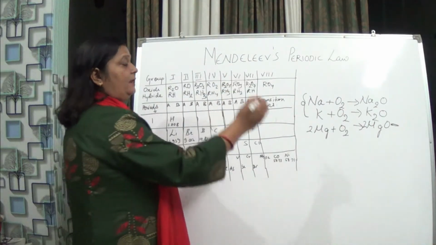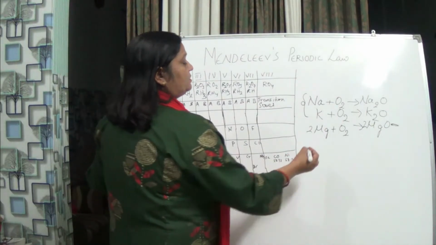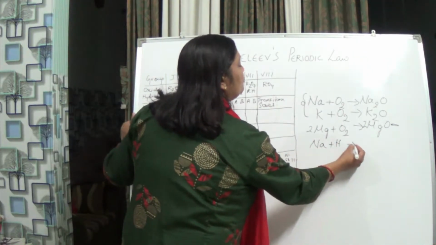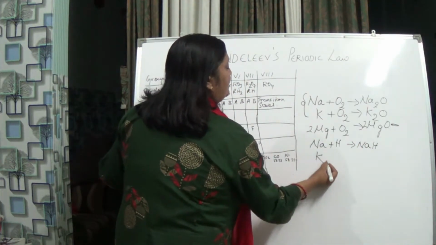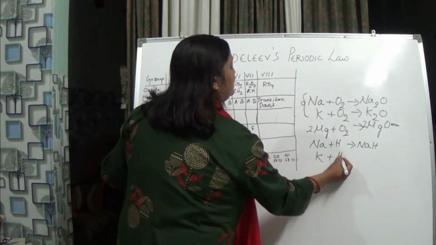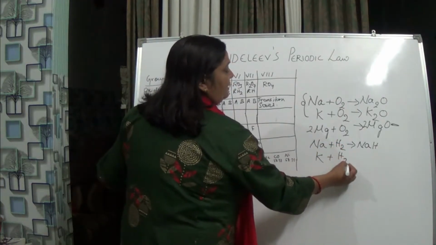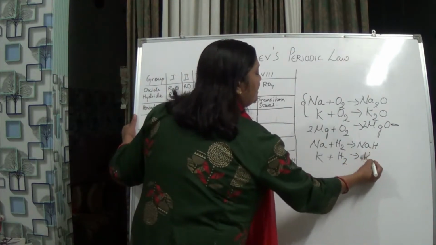Like here I have shown with oxygen, here also with hydrogen: Na reacts with hydrogen to form NaH. K, potassium, reacts with hydrogen to form KH.